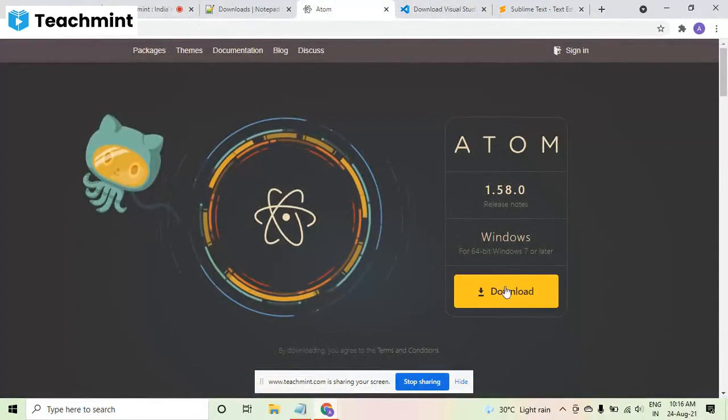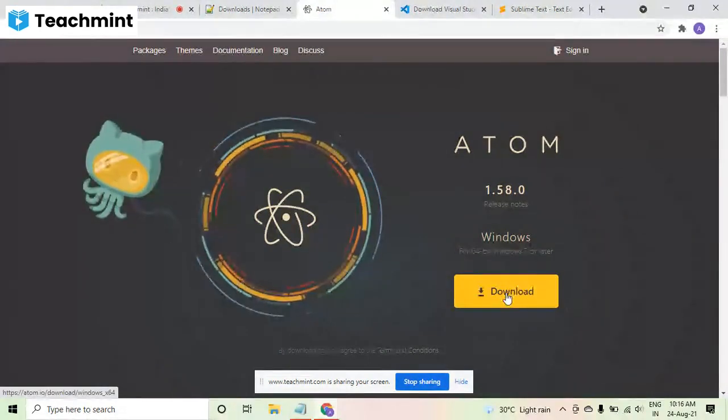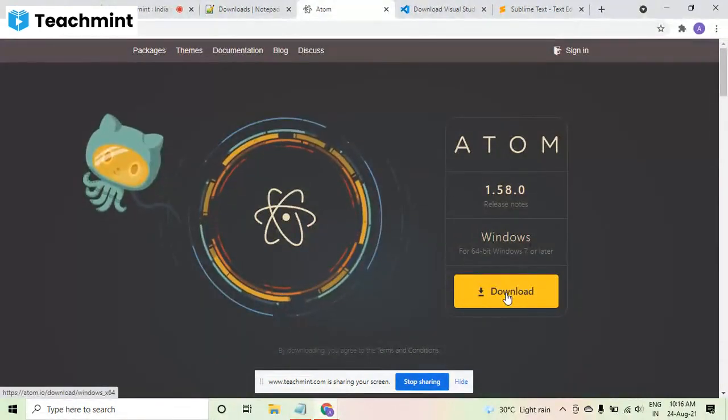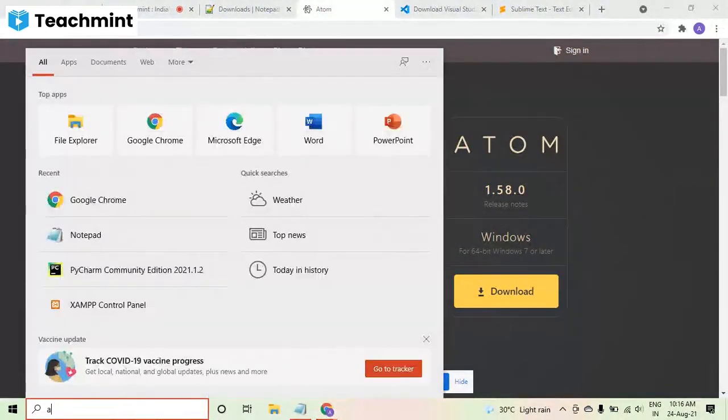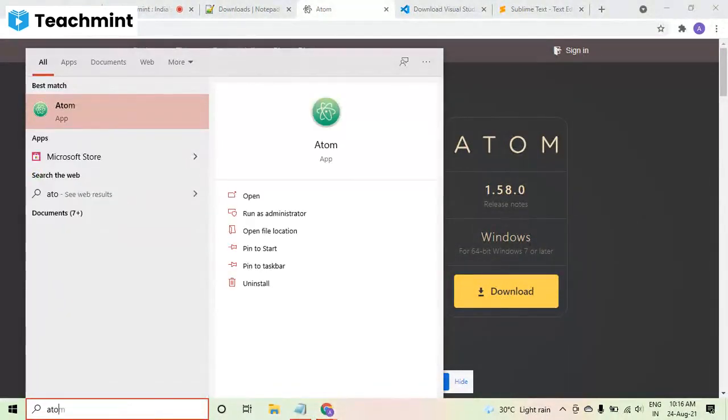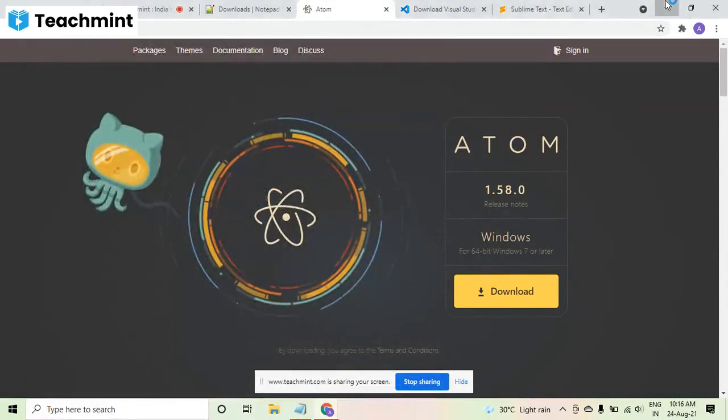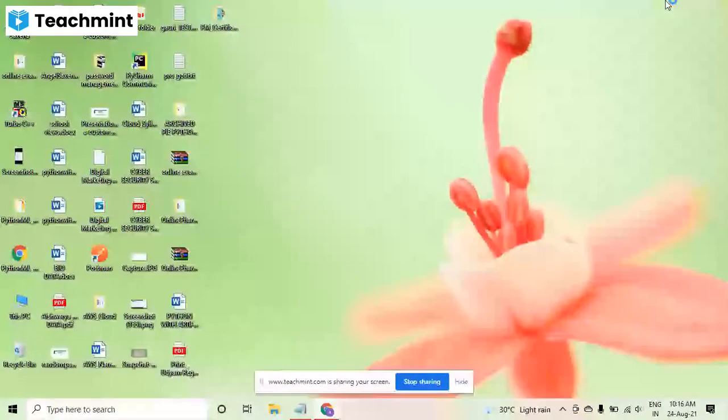When you want to download, you can just download it simply, and you just have to install it with the next wizard. It is really simple. After the installation, you just have to open it in your system. As you can see in my system, it's installed. Atom, it's written here. You can just open it. When you open it, the welcome screen will come.